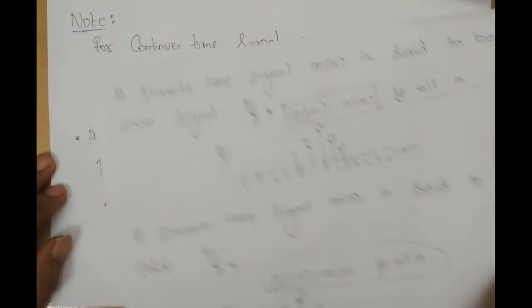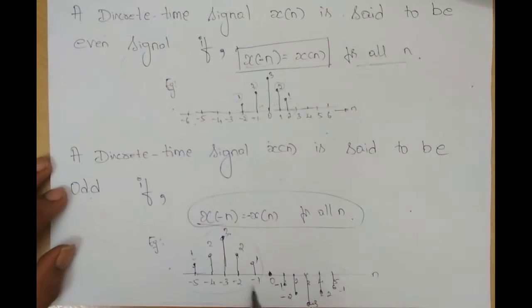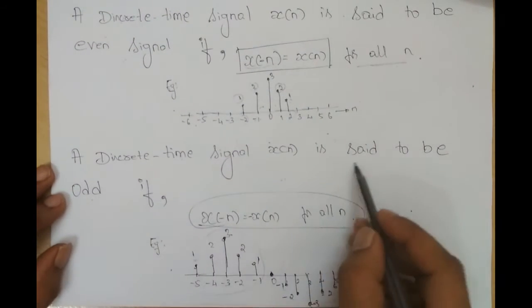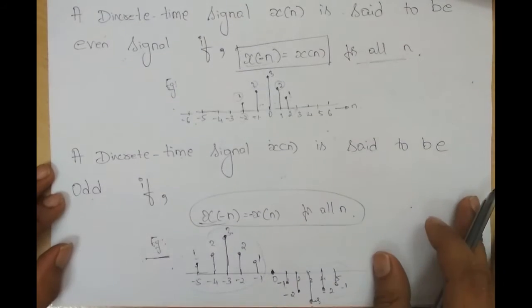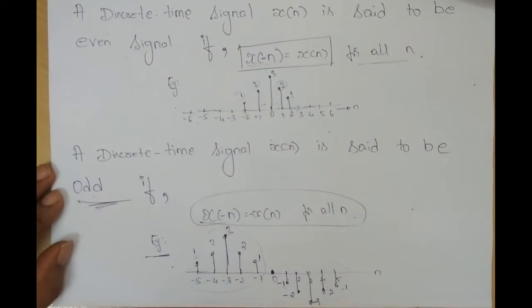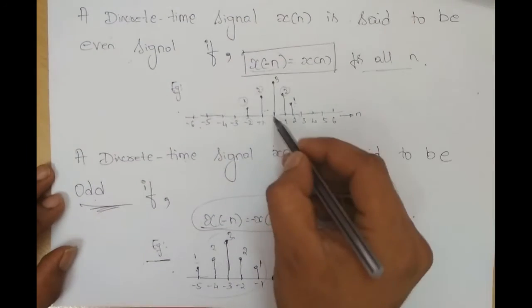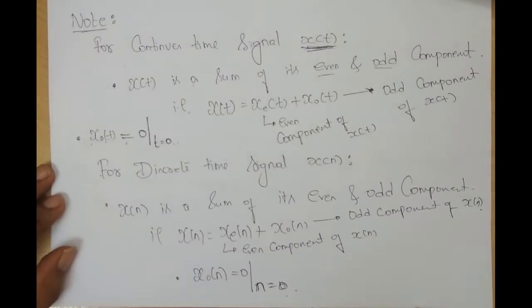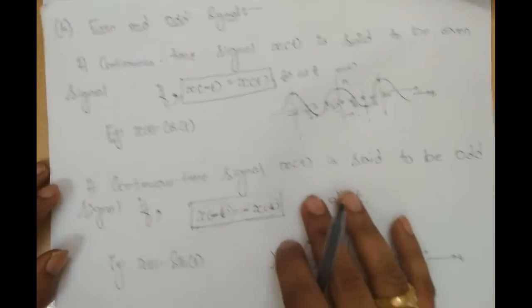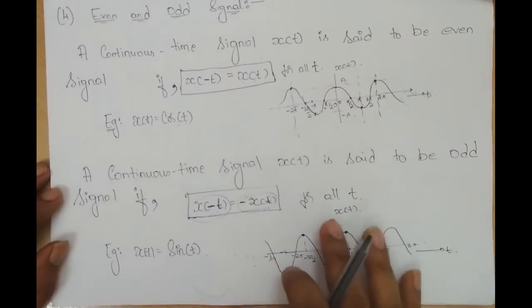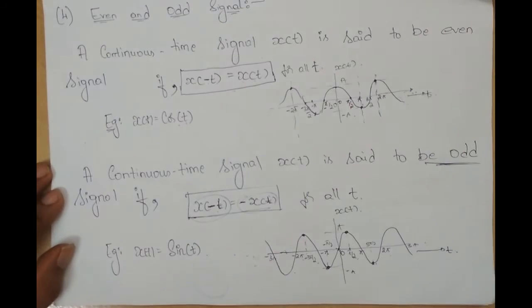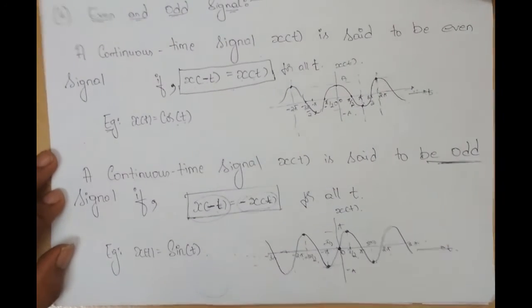Let me show you. This is an example for an odd signal, right? At n equal to 0, what is the amplitude? It is 0, right? But for even it is not. Similarly for the continuous time signal, which was the odd signal, what is its amplitude at t is equal to 0? It is 0.